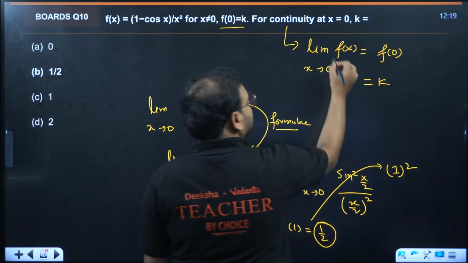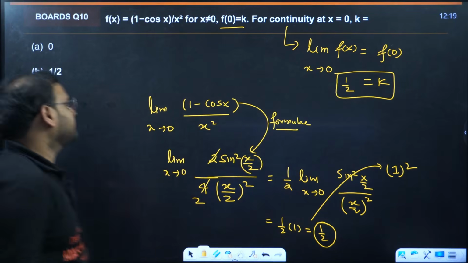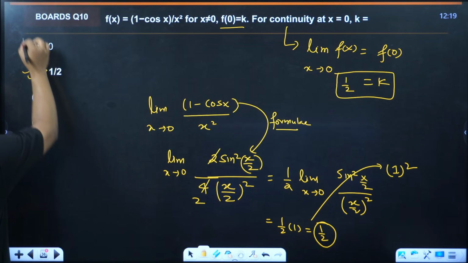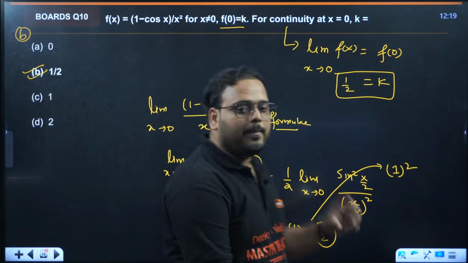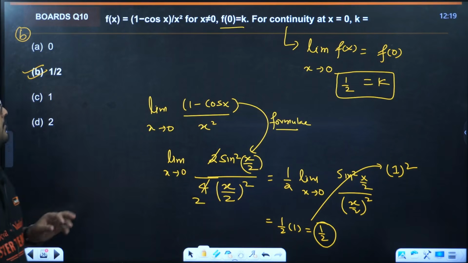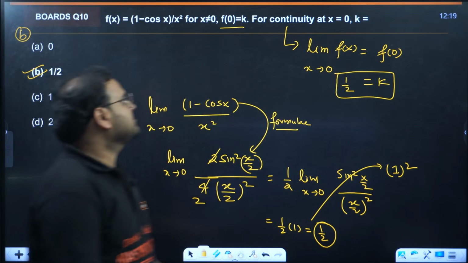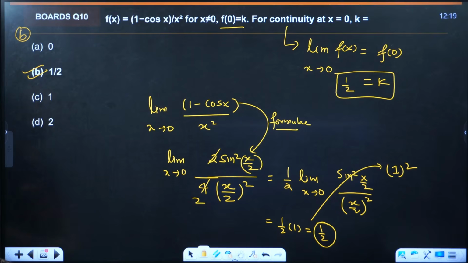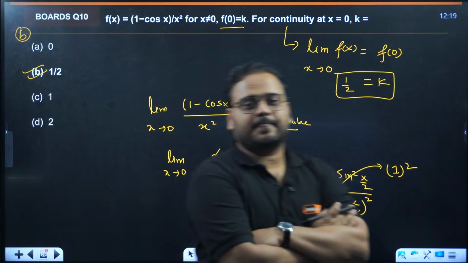And we said this limit value should be equal to k. So k value is equal to what? Option B, which is 1 by 2. I hope each and every step is clear to all of you. Because this is a very important concept. Use of limits and use of continuity definition as well.